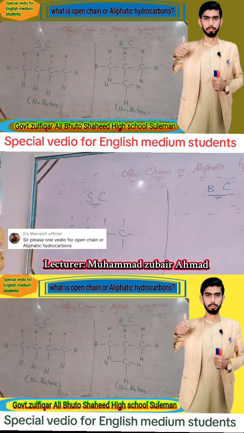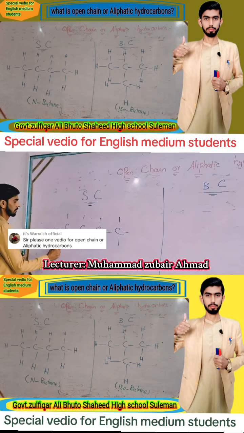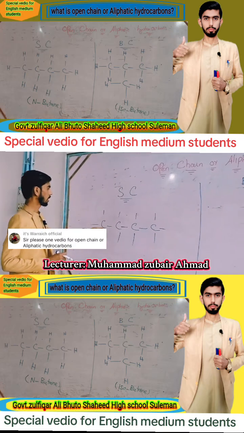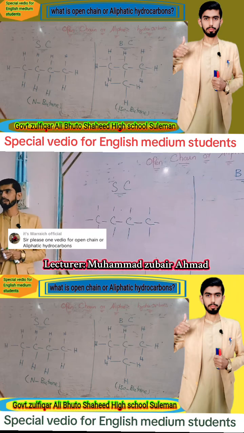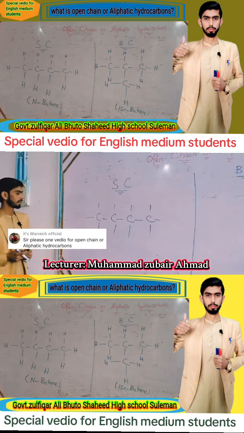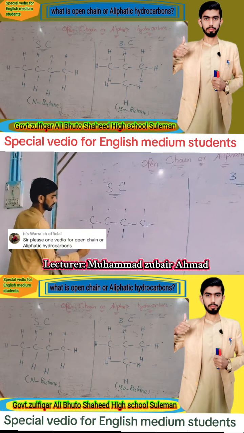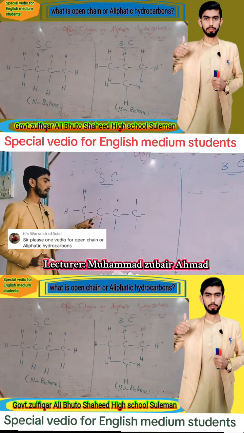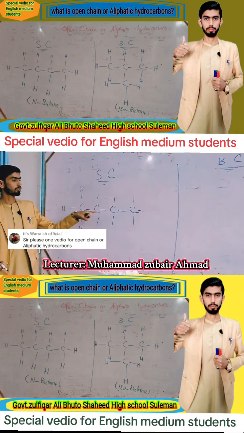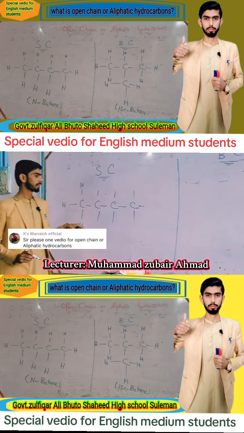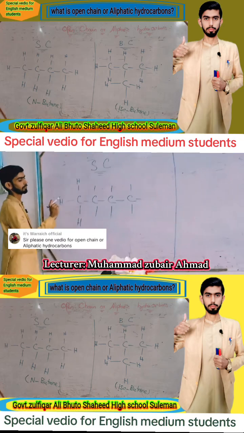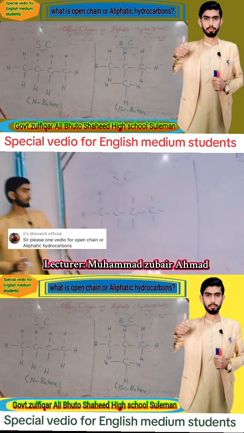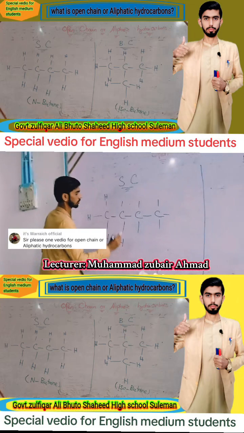In straight chain case, this carbon forms one bond with this carbon and the remaining three bonds form with three hydrogen. And the second carbon forms one bond with this carbon, another bond with this carbon, and the remaining two bonds this carbon forms with two hydrogen.